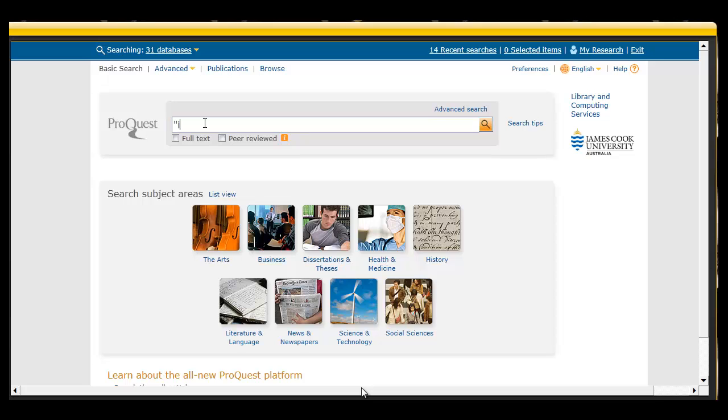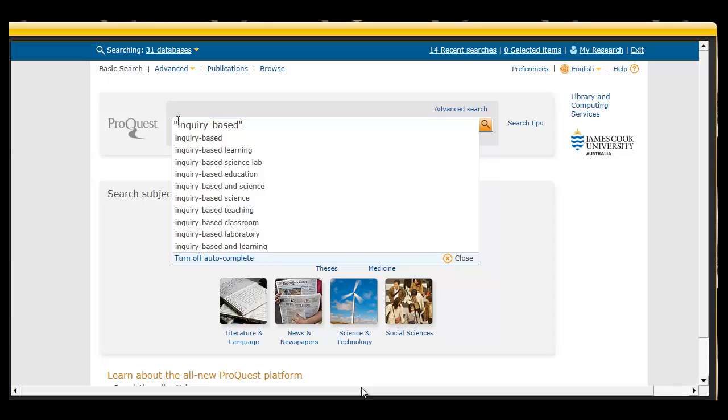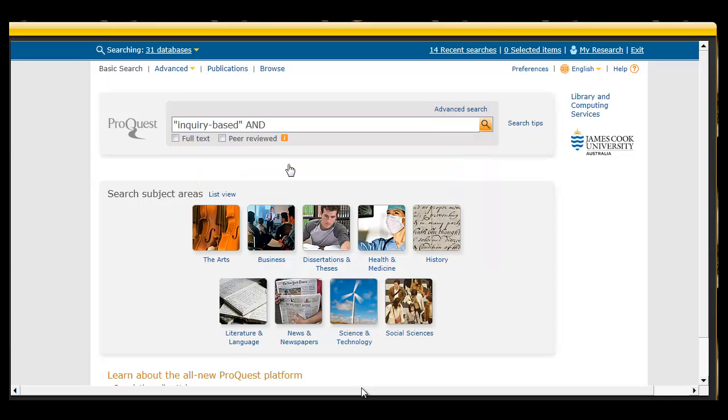So I'm just going to key in those terms here, "inquiry based", and as you can see I've encased those in quotation marks so that the database knows to search for those two words together rather than separately. As you can see the autocomplete box has popped up down below with some suggestive searches, but I'm just going to ignore that for now. But I'm going to use the Boolean operator AND and key in my next search term, which is "higher education", also encased in quotation marks, and my last term, which is research.